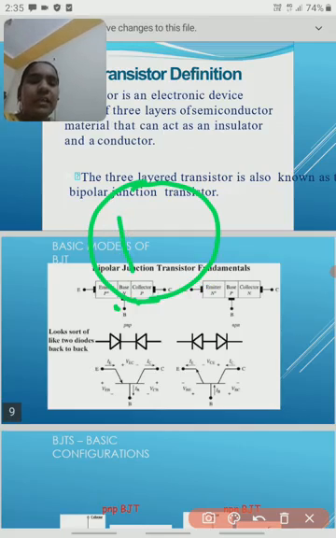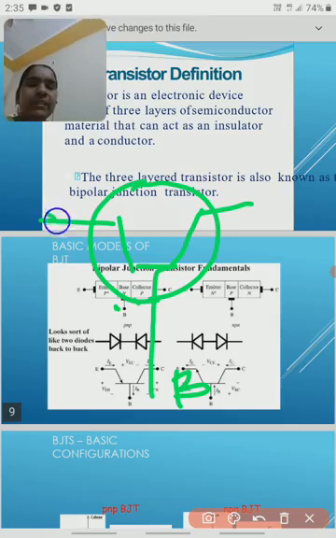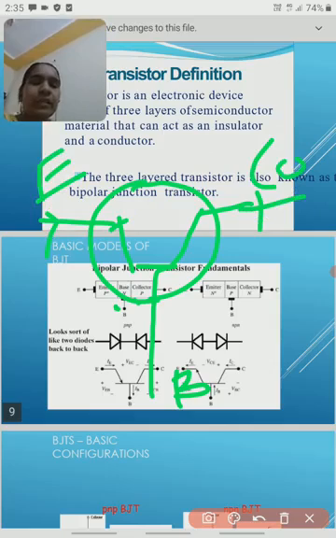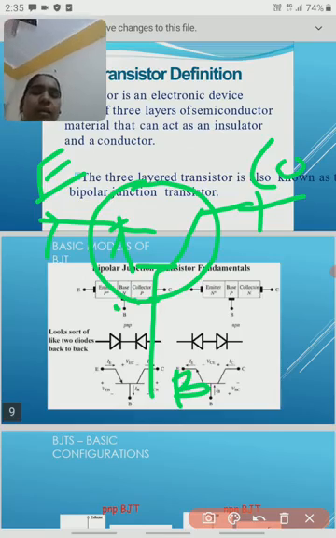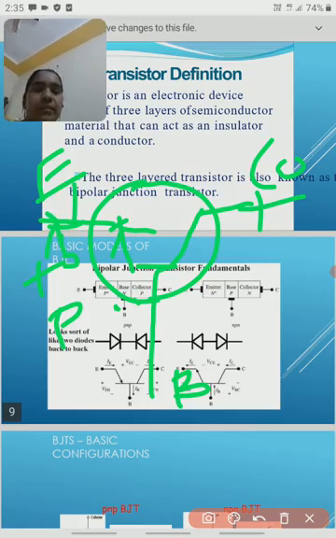Now the symbol of the transistor. The center position is always the base, this is the emitter and this one is the collector. We add an arrow mark, and we should remember the arrow mark always represents P to N. The use of the arrow mark is to show the direction of the conventional flow of current.